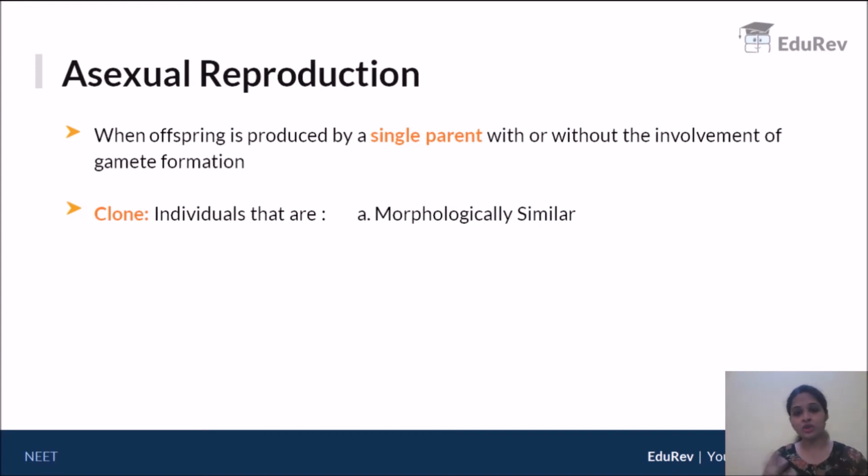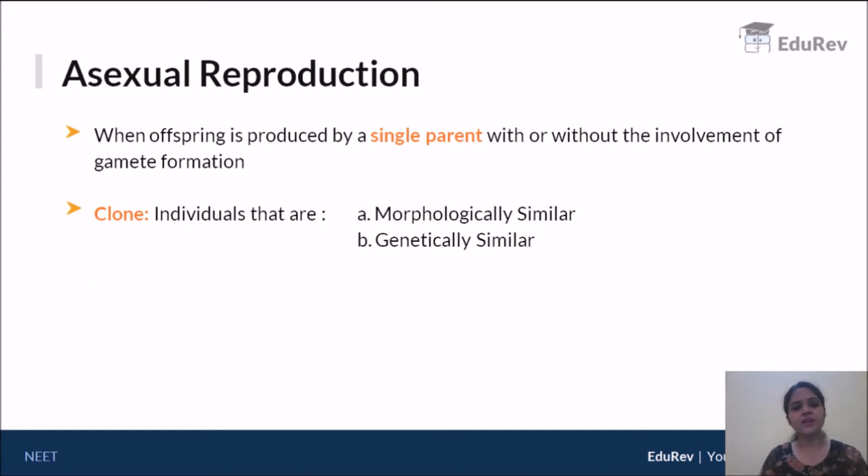So the two individuals that are clones must look similar on the exterior surface, and they must also be genetically similar, which means internally they should also be similar in terms of their genes, the type of genes, the amount of DNA, how that DNA is going to be expressed. So all of that has to be the same. A clone is defined as an individual that is morphologically similar as well as genetically similar. Both criteria must be satisfied.